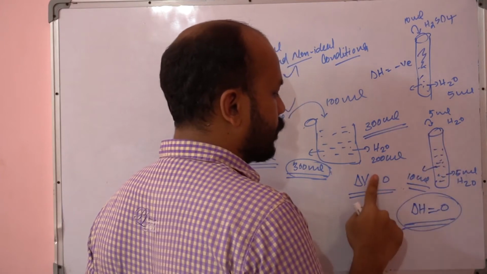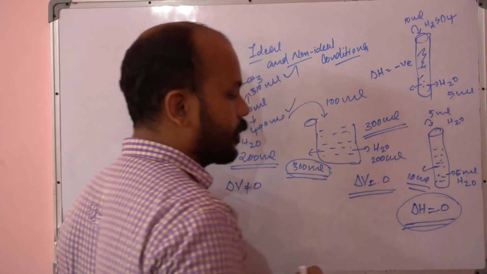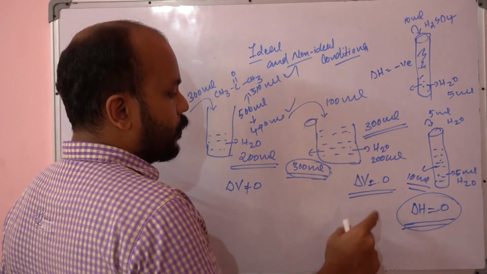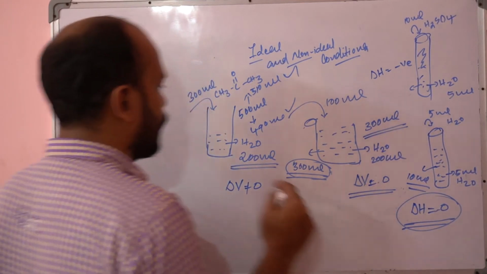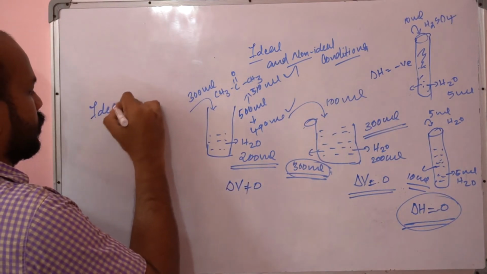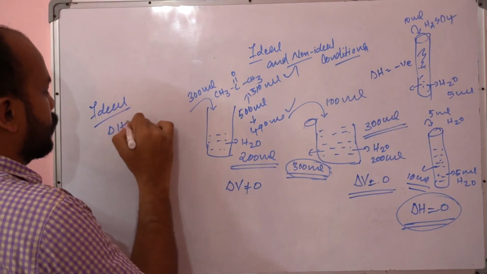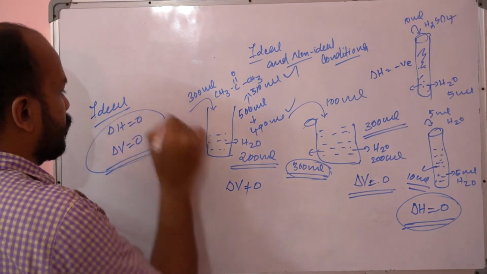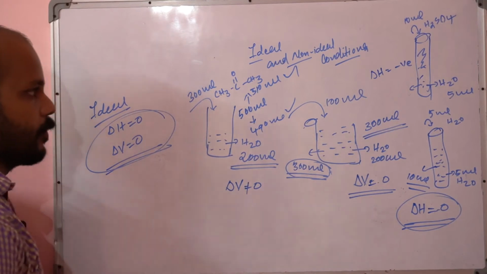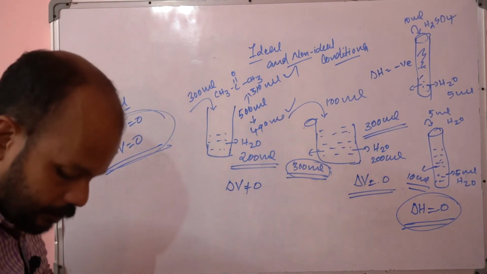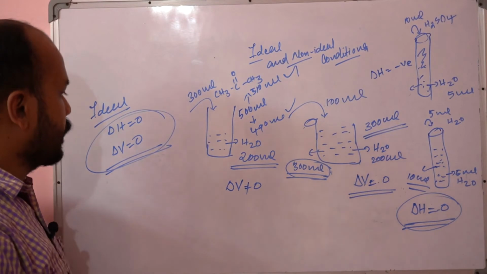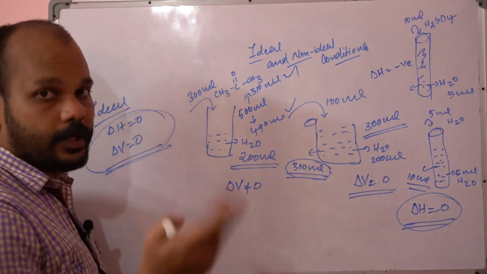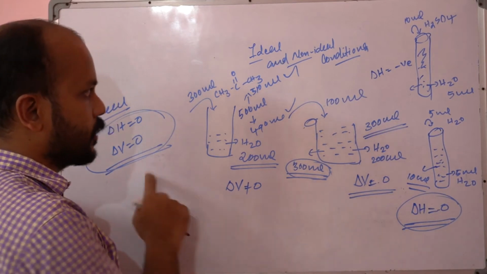There will be no heat absorbed and no heat released. So this is the case, and that means in an ideal solution, delta H is going to be 0 and delta V is also going to be 0. That means the enthalpy of mixing and volume change are both going to be equal to 0. This is the case of an ideal solution.